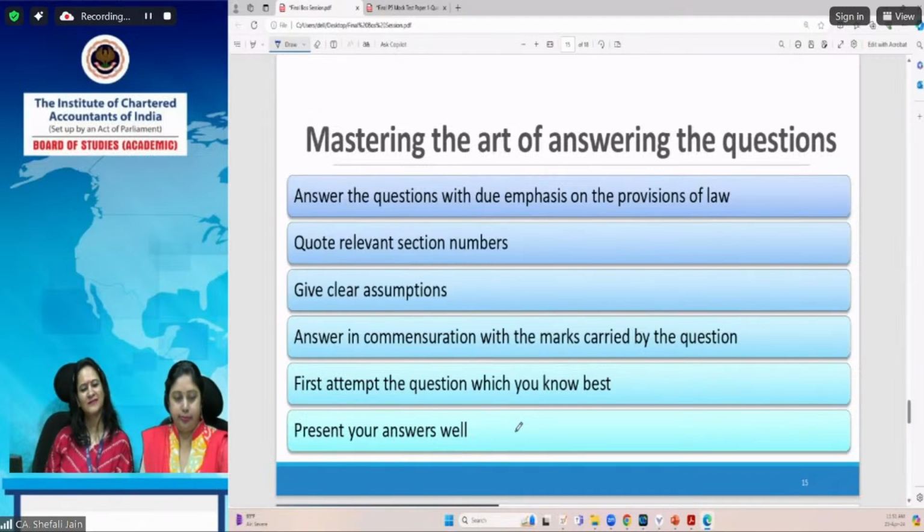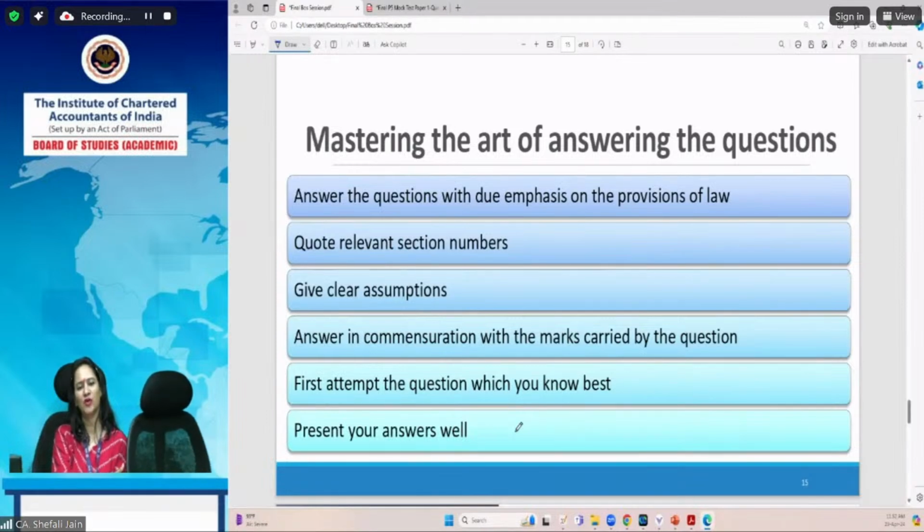And then, how to master the art of answering the question. Answer the questions with due emphasis on the provisions of the law. Quote relevant section numbers. Give clear assumptions. Whatever is the ground on the basis of which you have answered your question, give a clear assumption, say that the above question is based on a certain circular or interpretation, or that you have assumed any given item to be inclusive of GST or exclusive of GST, or whatsoever. Whatever the assumption is, please give it very clearly.